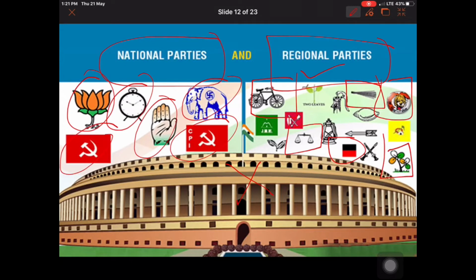They fight independently and can sit in the Lok Sabha after winning the election. After winning, they can decide which particular party they will offer their vote to when the question arises of forming the government.